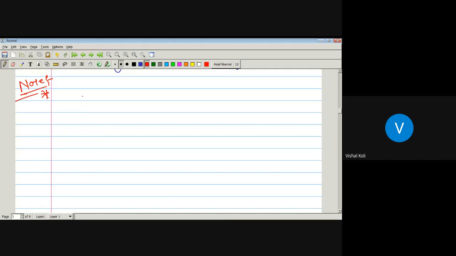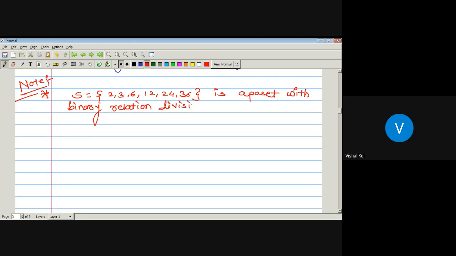Consider a set S having elements 2, 3, 6, 12, 24, and 36, which is a poset with the binary relation division. Now tell me whether this one is a lattice or not.